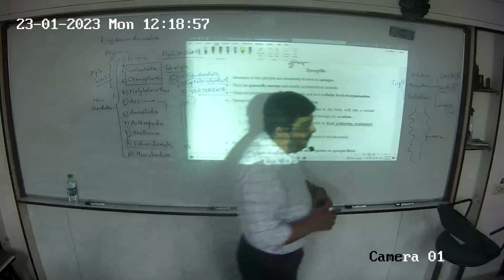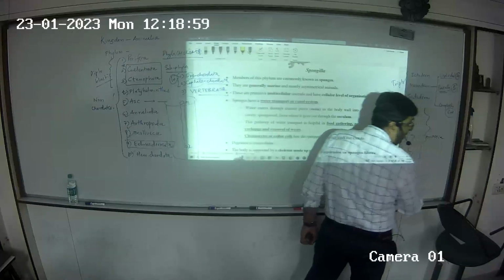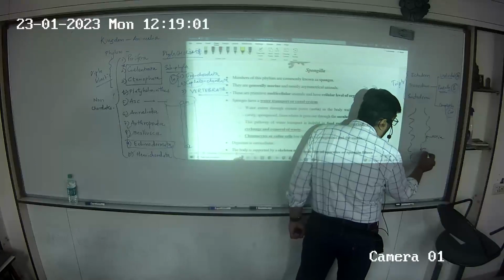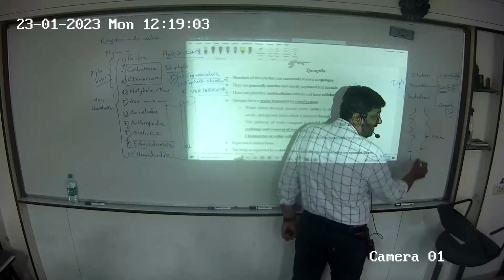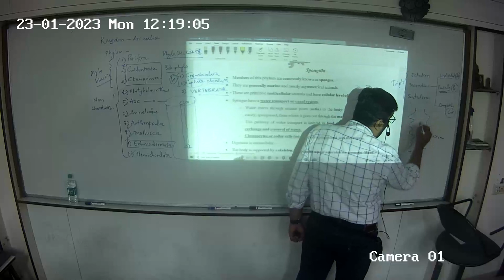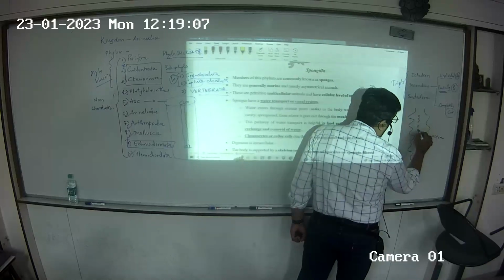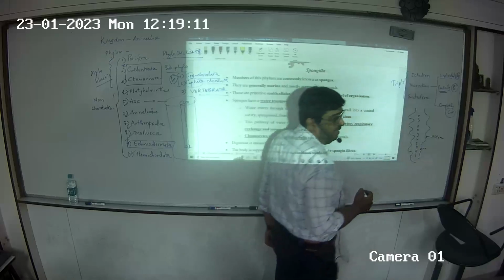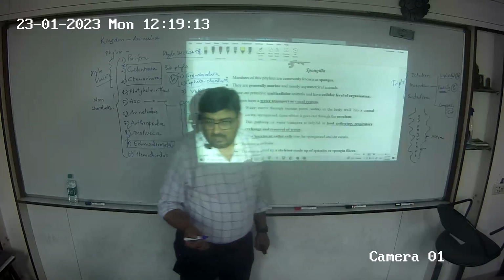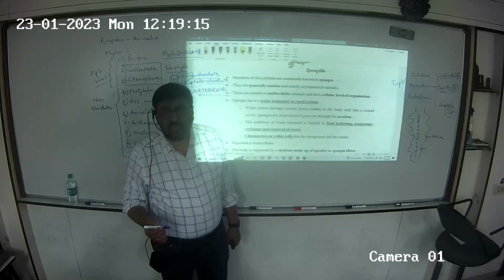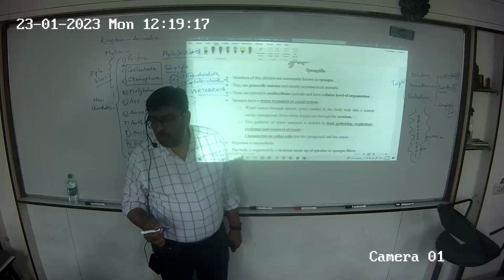So water enters through ostia. Then the water passes through this cavity. This cavity is called spongocoel. Coel is cavity, so the internal body cavity of the sponge is called spongocoel.